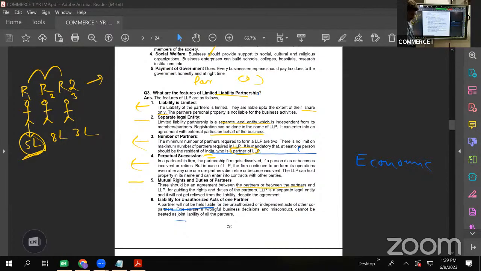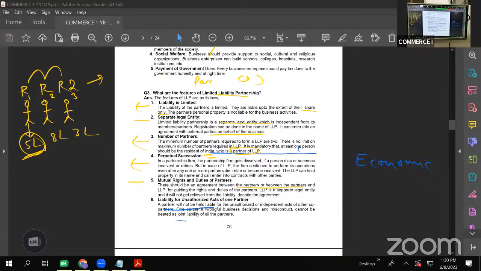Then lastly, liability for unauthorized act of one partner. In a partnership firm, if one partner commits something, it is applicable on all the other partners. That is mutual agency. A partner is both a principal and an agent. So if one partner makes some commitment on behalf of the firm, every partner has to honor that commitment. But here it is not the case. If one partner makes some false commitment, the rest of the partners are not liable for that. So there is no mutual agency in case of a LLP.